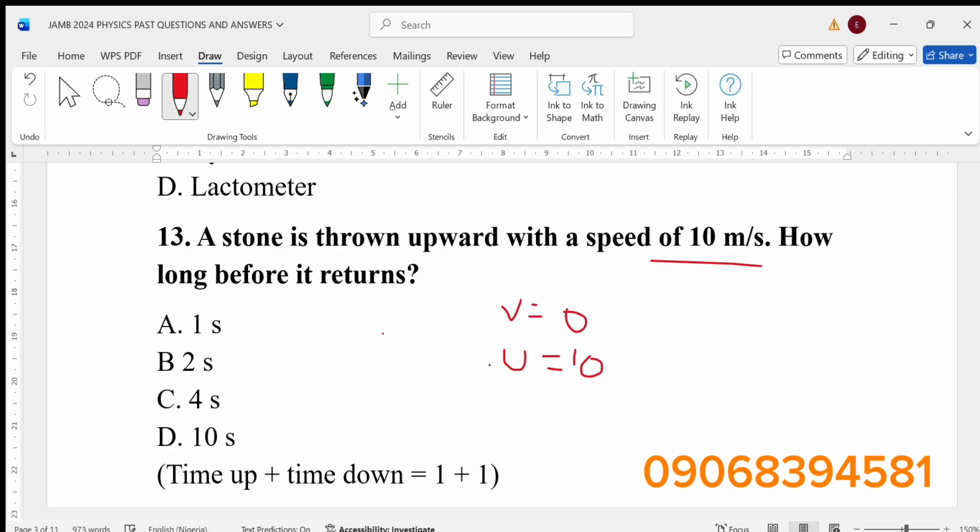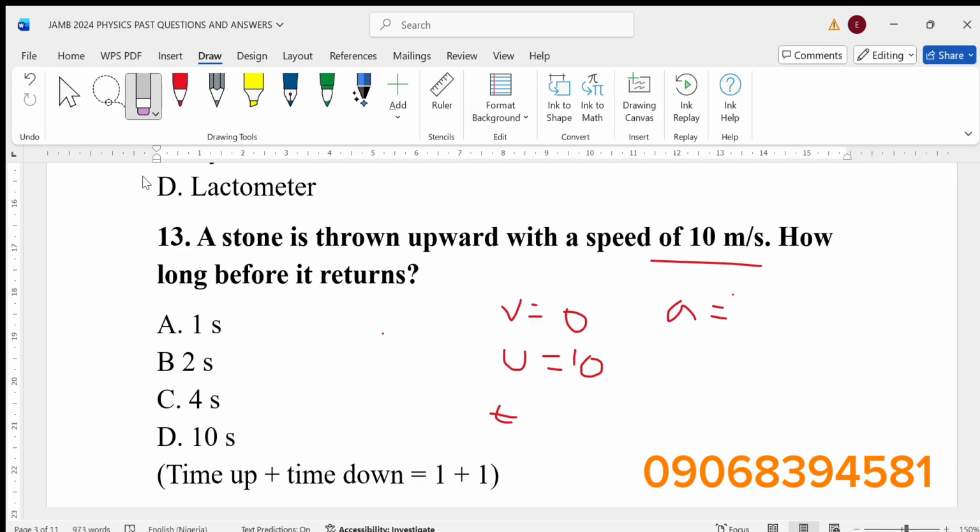Now we were asked to calculate the time. They say how long will it return? So you are looking at the time it will reach the maximum height and the time it will return back to the ground. There are two ways you can solve this. You can use the formula of total time of flight, or use acceleration, the first equation of motion.